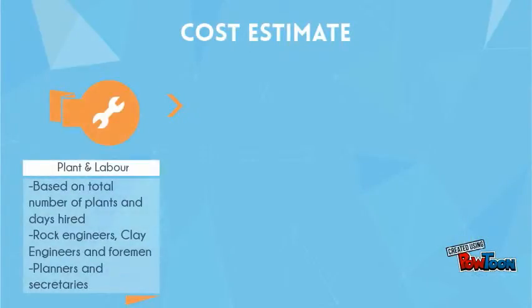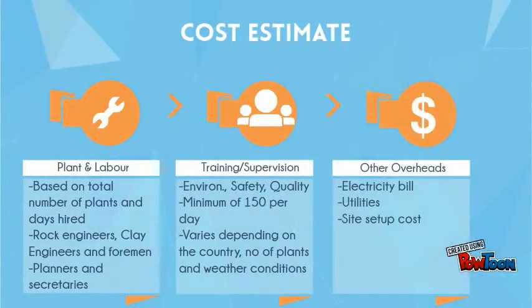Cost estimating: cost for the total number of plants, training cost for environment, safety and quality, supervision cost for environment, safety and quality, and salaries of clay and rock engineers, foremen, planners and secretaries. Same rates for both sides, Scenario 1 and 3. Site overheads should also be included in it.